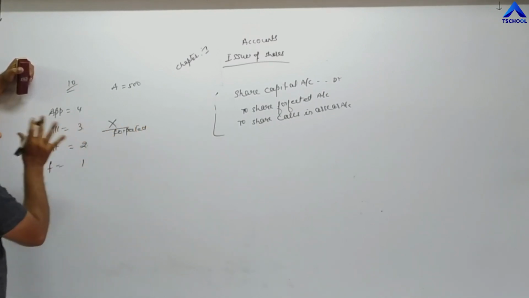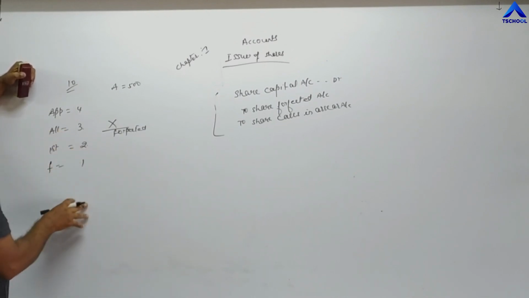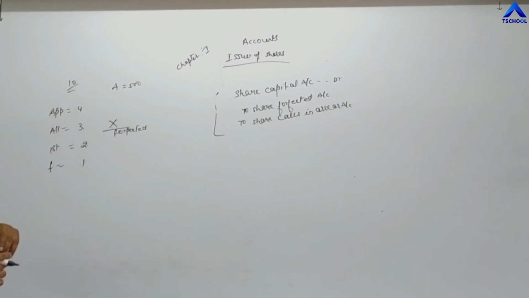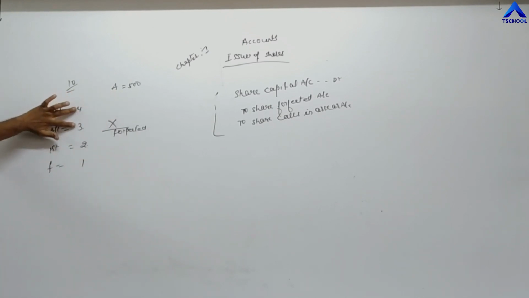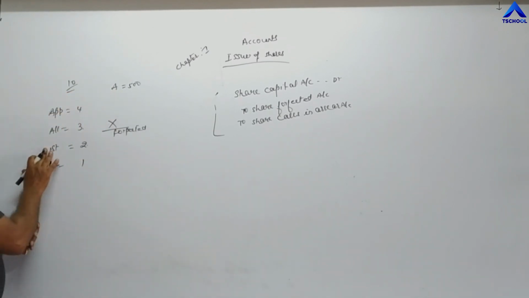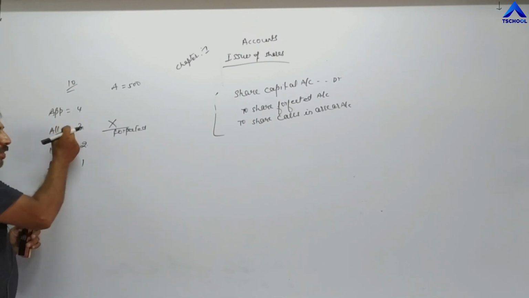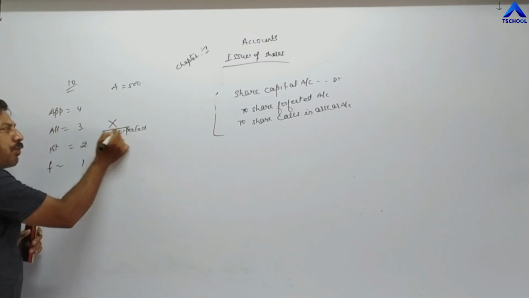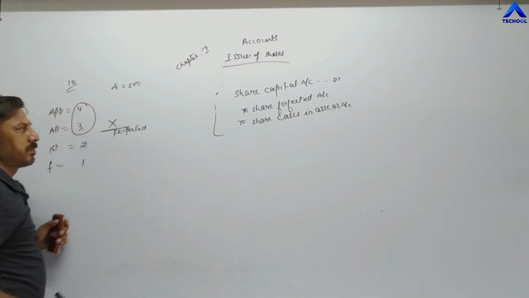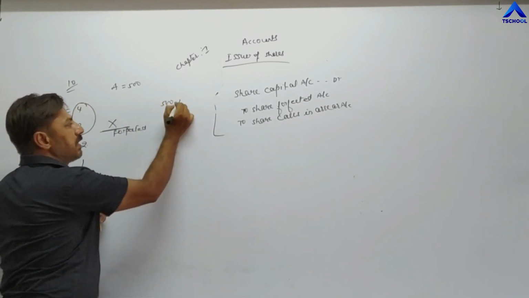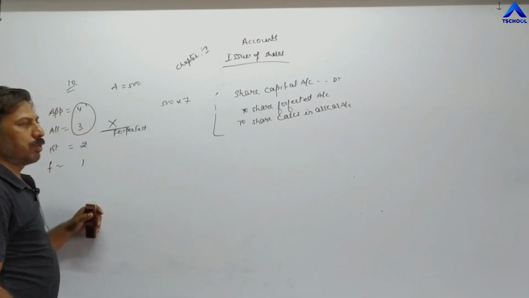Now in this example, the company has demanded from A only 7 rupees. They have not demanded the first call, because immediately after allotment his shares are forfeited. So in this case the total amount demanded by the company is 7. So 500 into 7. This is called up value.